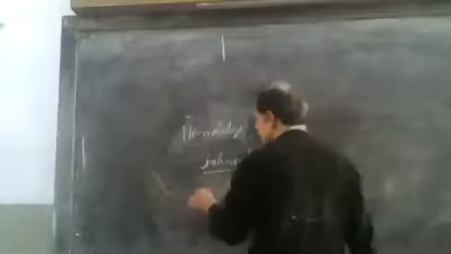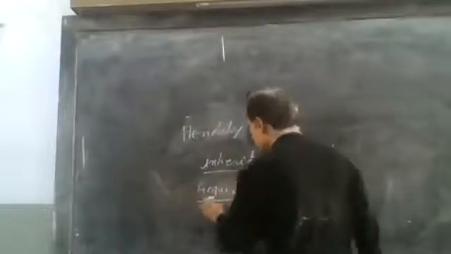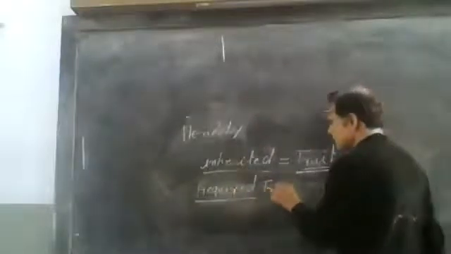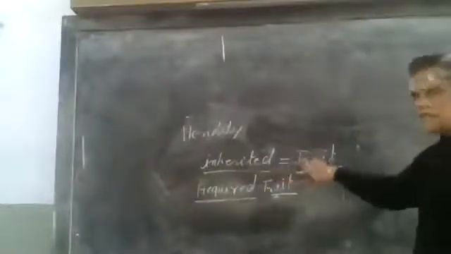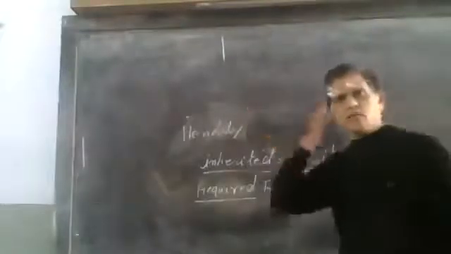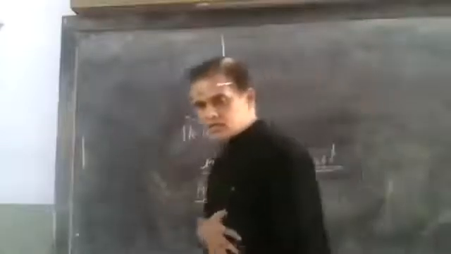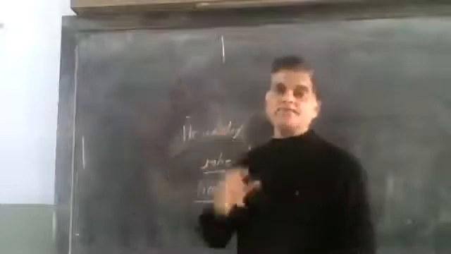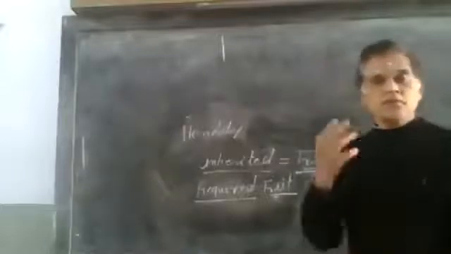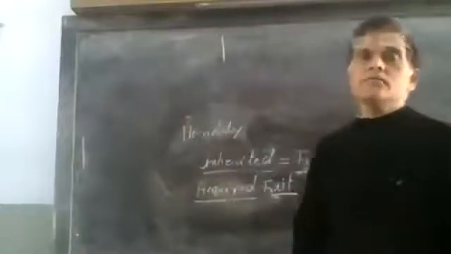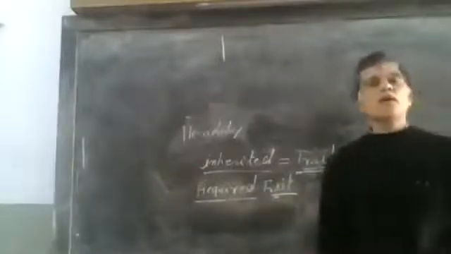One more kind of character is the acquired character, or acquired trait. So there are two kinds of traits. One is inherited traits that come from parents. The other is acquired traits, the characters which are acquired by the organism during its lifetime, after birth.